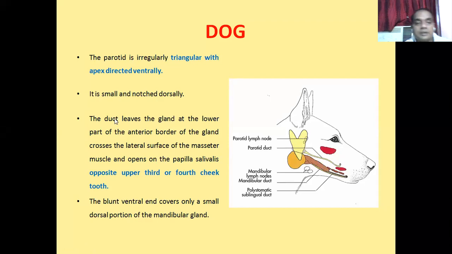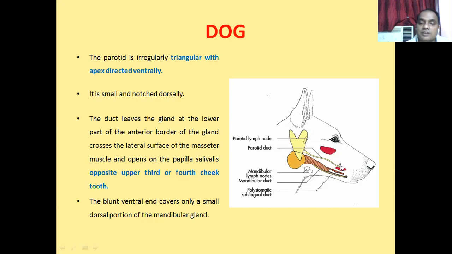What about the duct? The duct leaves the gland at the lower part of the anterior border. You see, this is the anterior border of the lower part. So this duct arises from here and crosses the lateral surface of the masseter muscle, passing on the lateral aspect of the masseter and opening into the papilla salivalis.